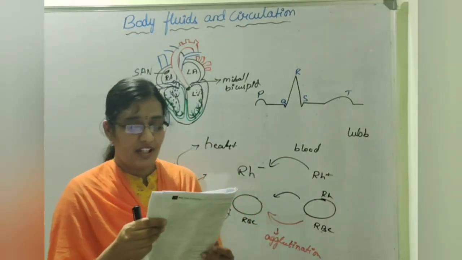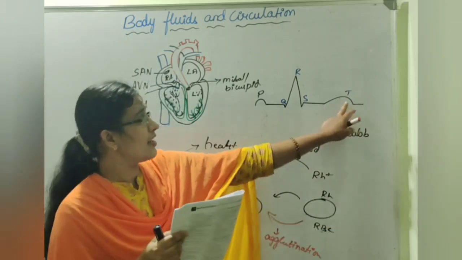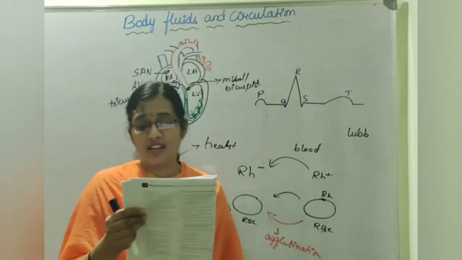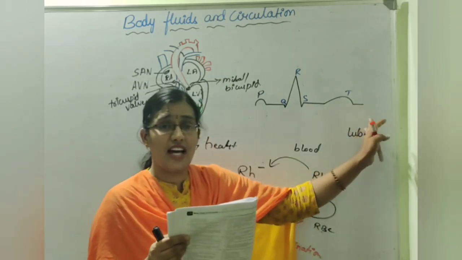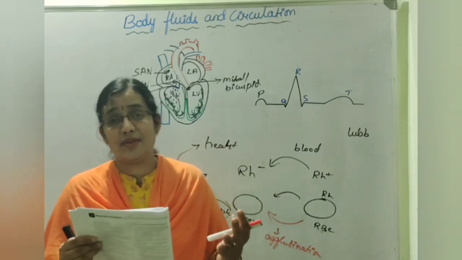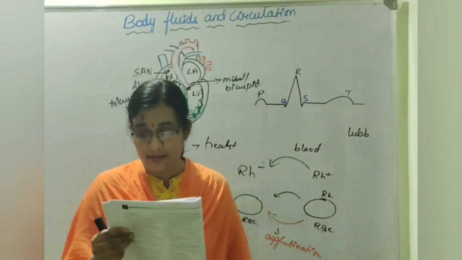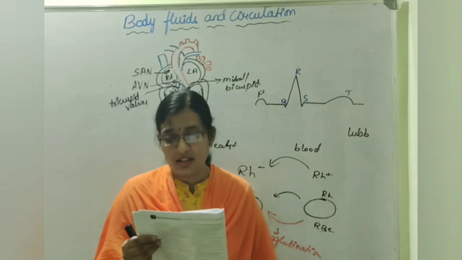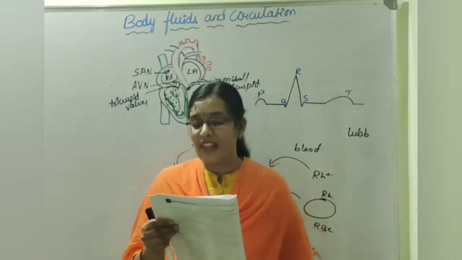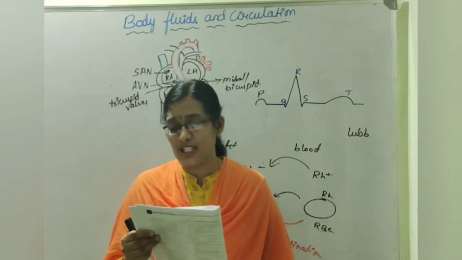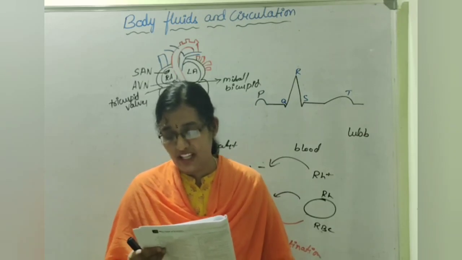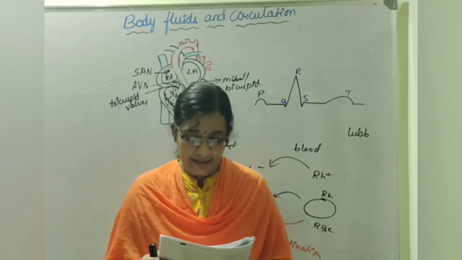And then the T wave. Here the T wave indicates the ventricular repolarization, that is, the ventricles relax. The ventricular repolarization is followed by ventricular relaxation. So from the excited state, the ventricle returns to the non-excited, normal state. I'll read out the options. Option 1, A1, B2, C3. Second option, A3, B2, C1. Third option, A2, B3, C1. And fourth option, A2, B1 and C3. Which is the right option? That is the fourth one.